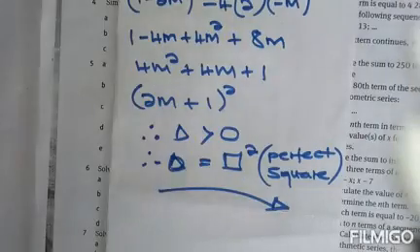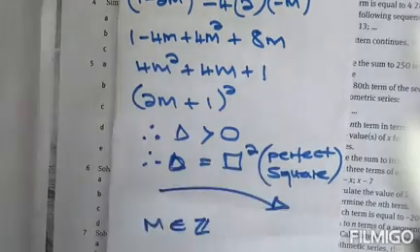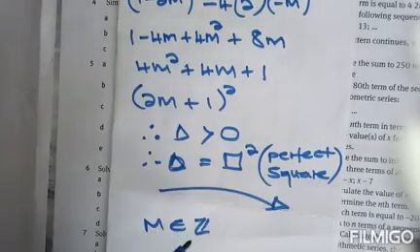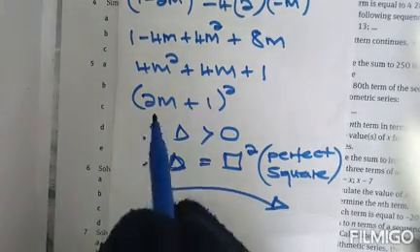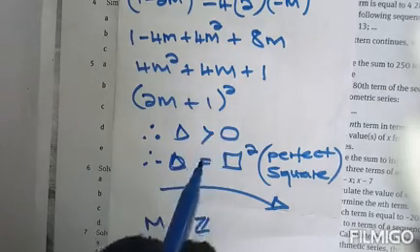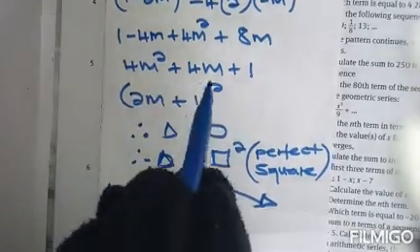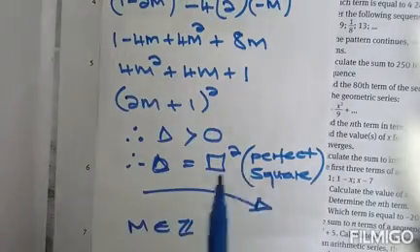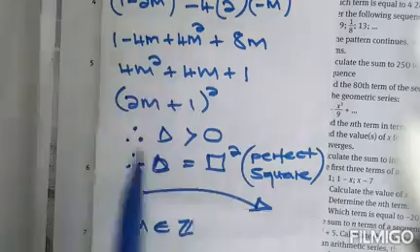To explain this a little bit better, we know that m is an element of the integers, so even if we substitute negative integers, our discriminant will always be positive. Therefore it will always be greater than 0. And we can see that this is a perfect square, therefore our answer.